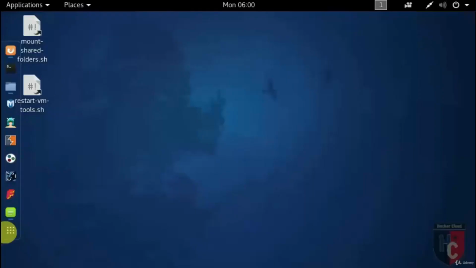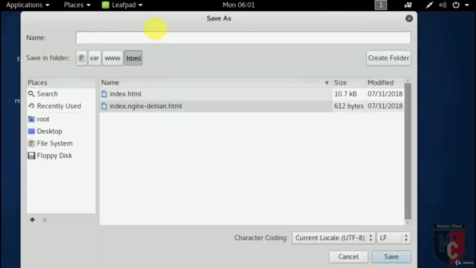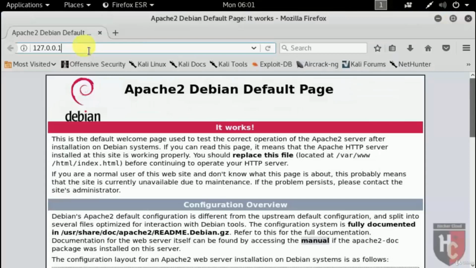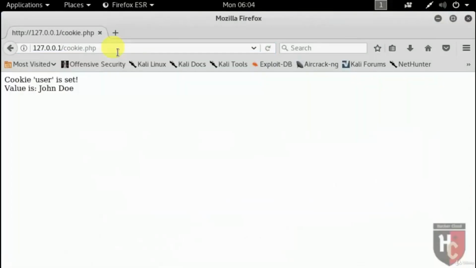Now let's do one example with cookies. Here I am using a simple cookie-creating PHP script. Save it as cookie.php. Now let's open this file in the browser. Here you can see that the cookie is created in the browser.